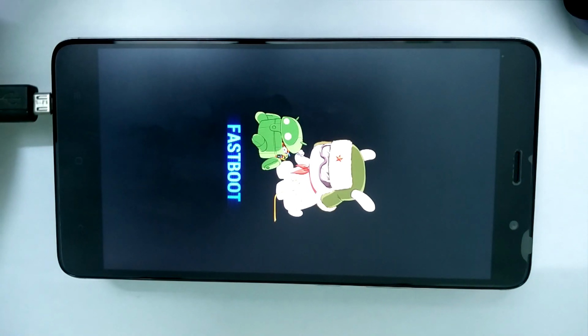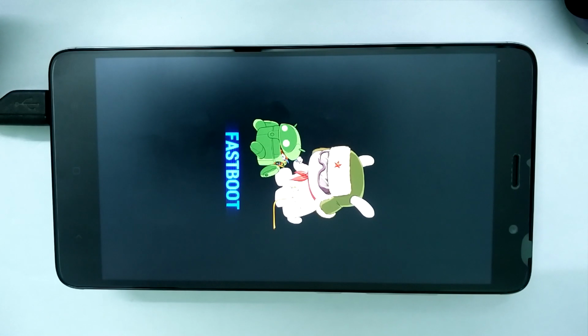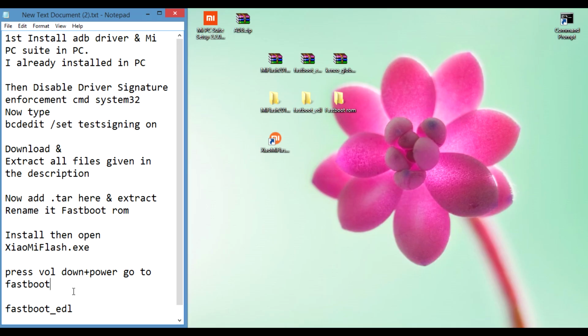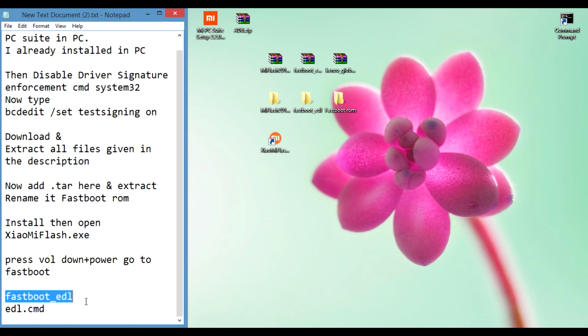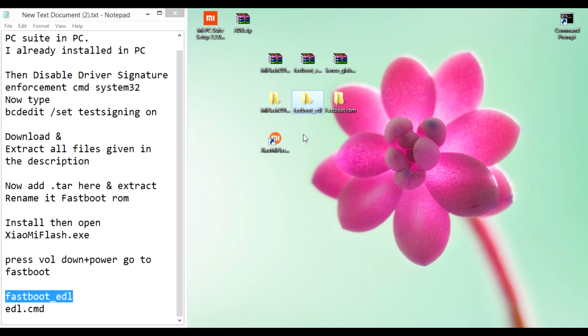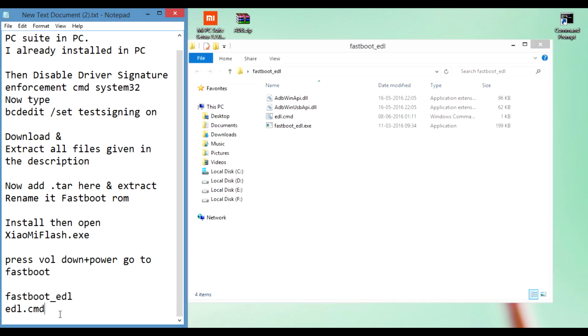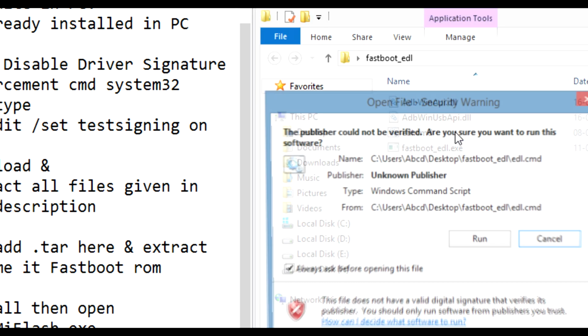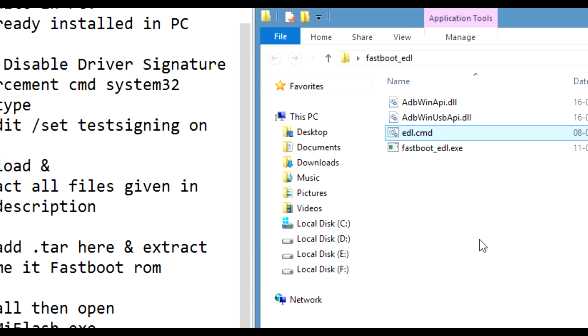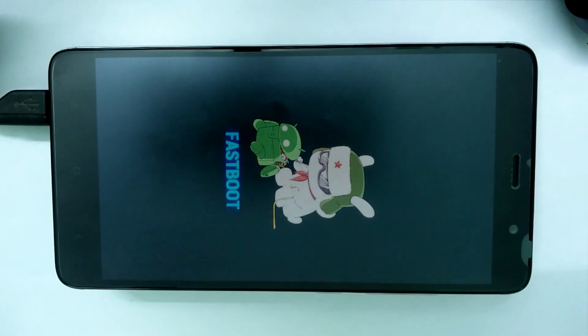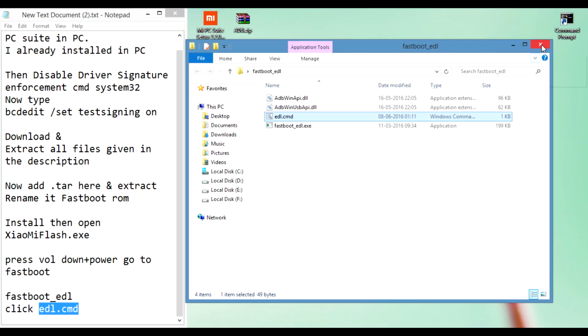Now connect your phone into PC. And then open up Fastboot EDL folder and double click the EDL file. Now your phone will boot into EDL mode, from which you can flash any Xiaomi ROM. So your notification LED light on your Redmi Note 3 will continuously blink red if your phone is in EDL mode.